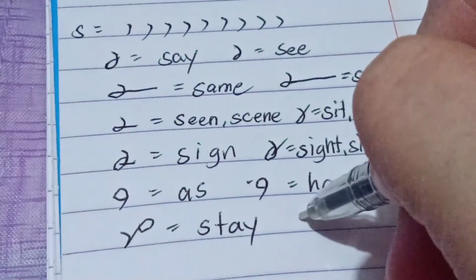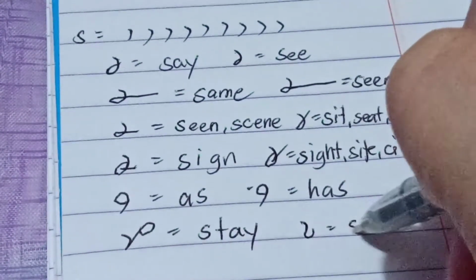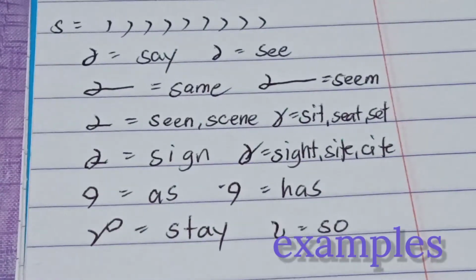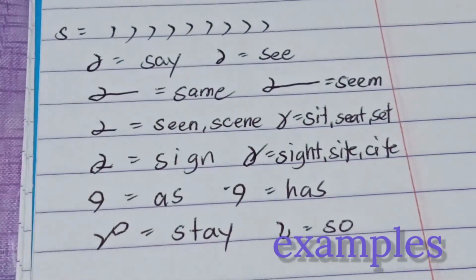And if I combine S-O, so this is so. Okay? So, these are the examples of words with the sound of S. Okay, let's read all together.